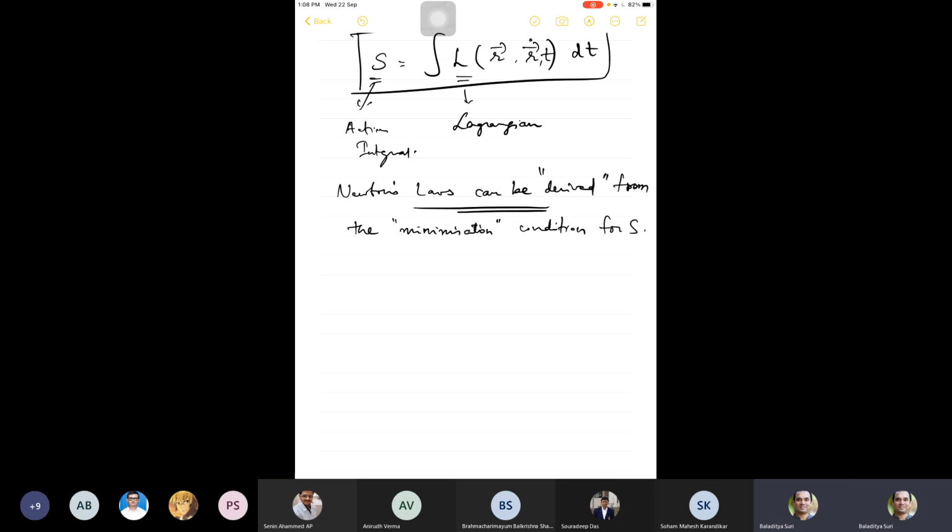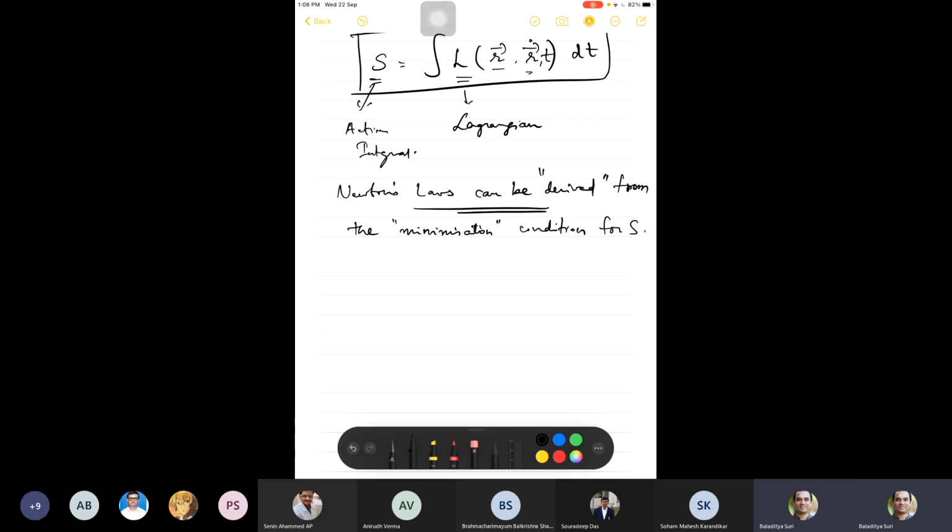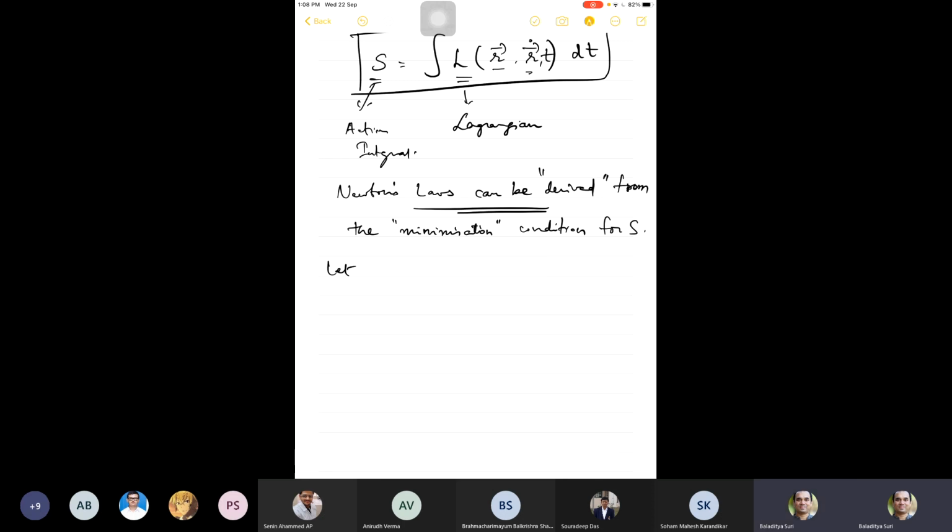Instead of these r bars and r bar dots, what they did was the following. Let q1 to qn be the coordinates. They called them the generalized coordinates. Now generalized coordinates are different from the Cartesian coordinates in the sense that x, y, z are the Cartesian coordinates.